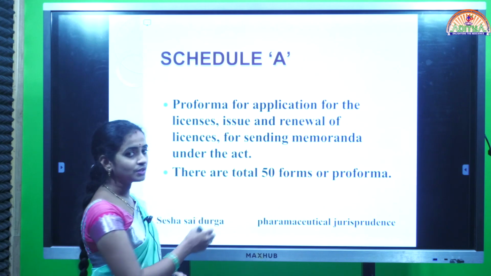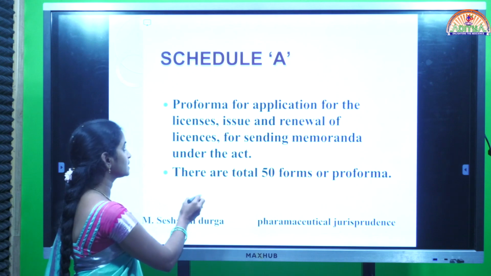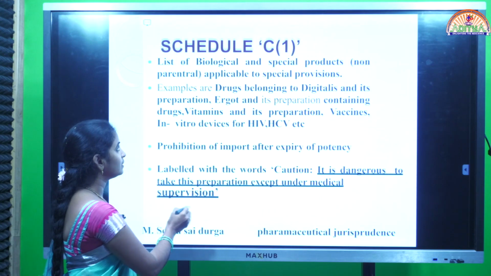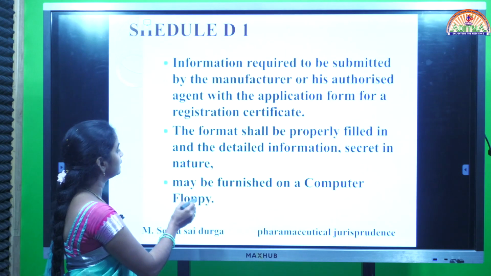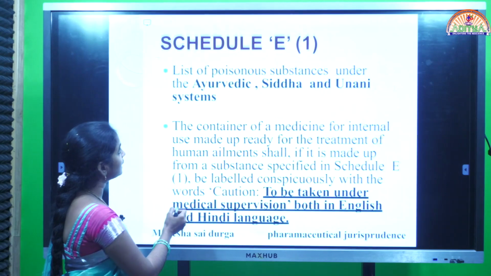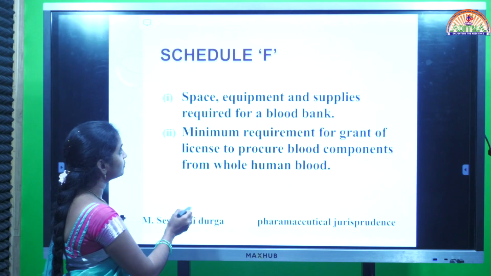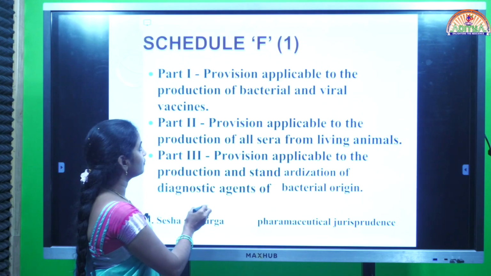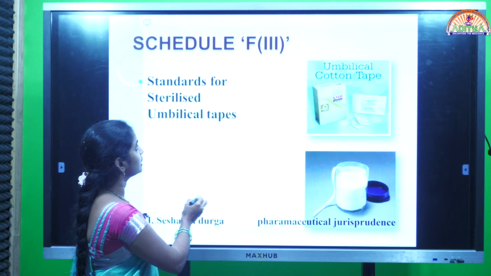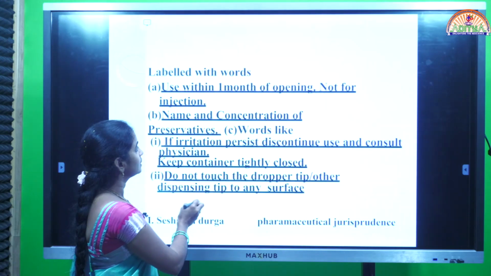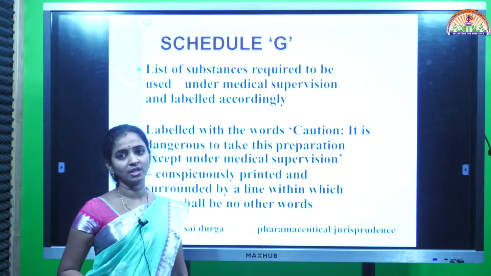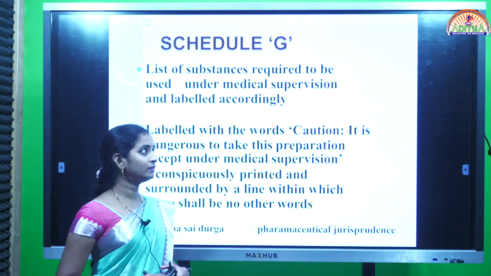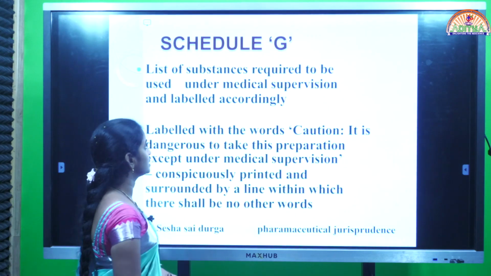Among all these schedules, previously we discussed Schedule A, B is also over, C, C1, Schedule D, D1, Schedule D2, E, F. In F again, subclasses are there like F1, F2, F3, FF. Now, this is Schedule G. So, from Schedule A to F is already finished. Now, we will discuss Schedule G.